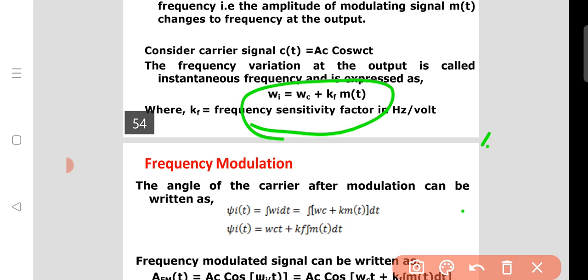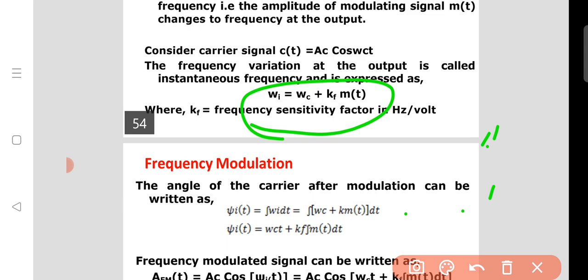If there is a change in phase, it is also considered angle modulation. So the angle of the carrier also changes after the FM modulation. Here the angle of the carrier after modulation is considered the instantaneous angle, and that's why we denote the angle by psi.